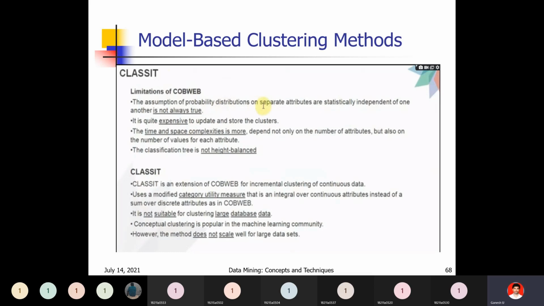What are the limitations, or drawbacks, of the CobWeb method? First, the assumption that probability distributions on separate attributes are statistically independent of one another is not always true. Second, it is quite expensive to update and store the clusters every time; the time and space complexity is high. Third, the classification tree is not height balanced.